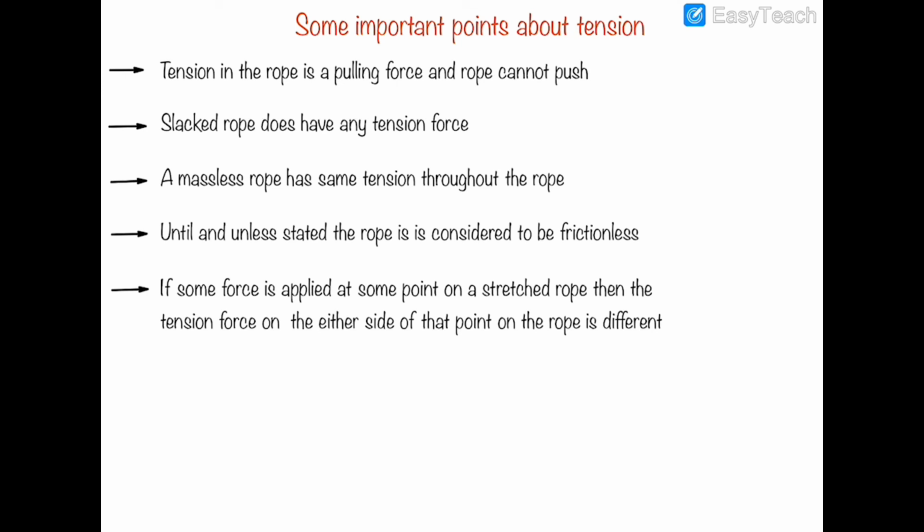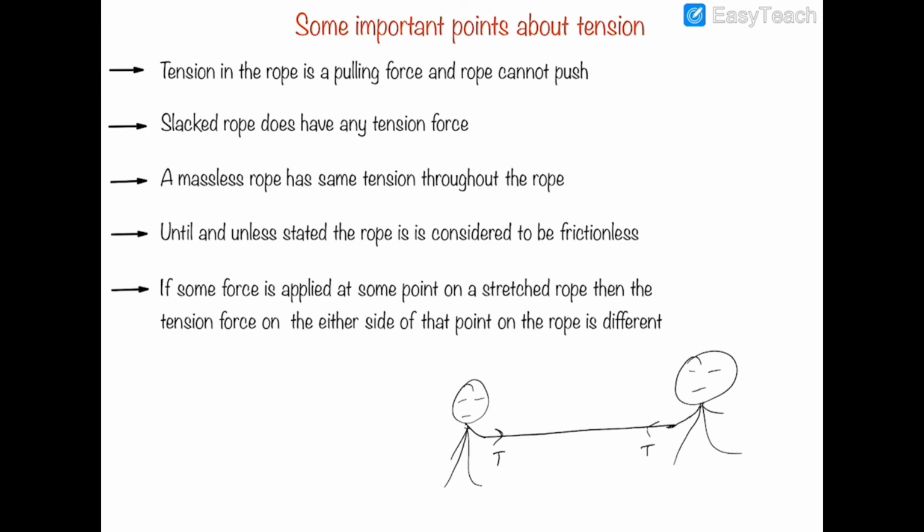Now next is, if some force is applied at some point on a stretched rope, then the tension force on either side of that point will be different. Let us demonstrate this with an example. There is a tug of war between two kids. There is a rope and they are playing tug of war. So it is a stretched rope, it is a massless rope, so tension in this rope will be the same at all the points because it is massless.